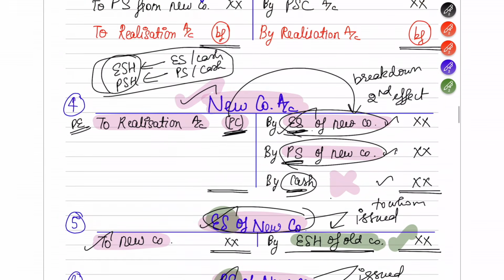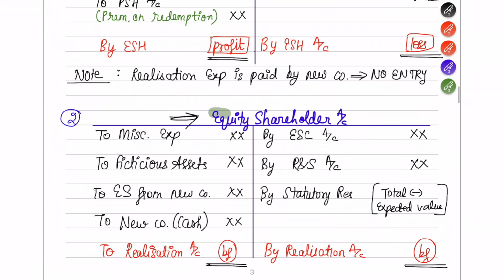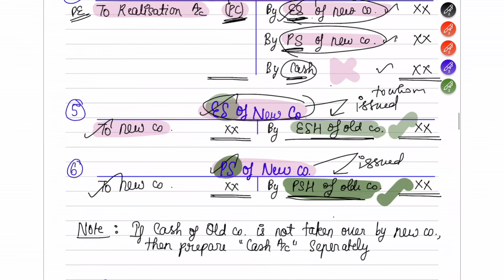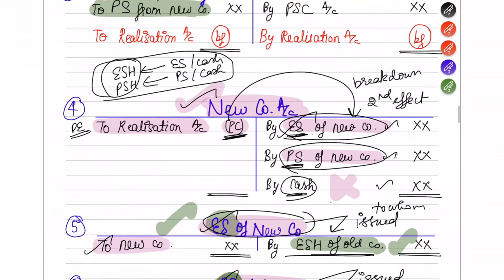Now let's move on to the equity shareholders of old company. This is the equity shareholder account of old company. In that you have to go and write to equity shares from the new company, how much you have received. Same way, go to the preference shareholders of old company and write to preference shares from new company, how much you have received. If you write these both, the double effect of both these accounts will get done and these both accounts will get closed. Okay, I hope you understood this.